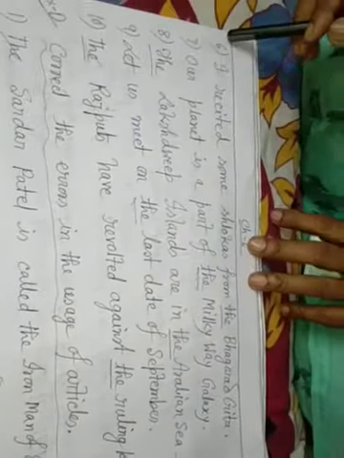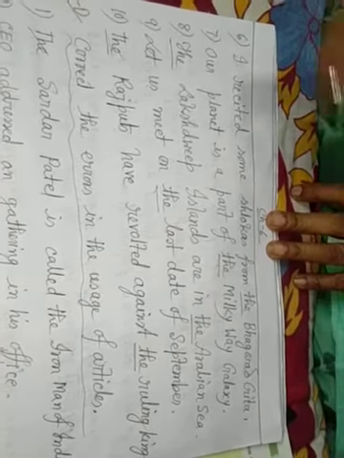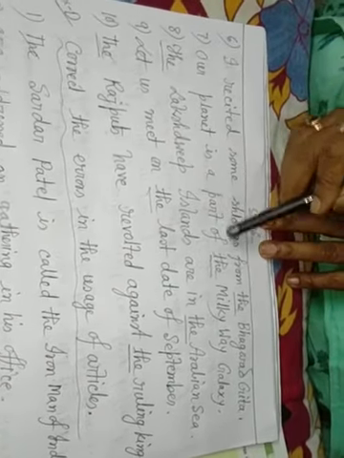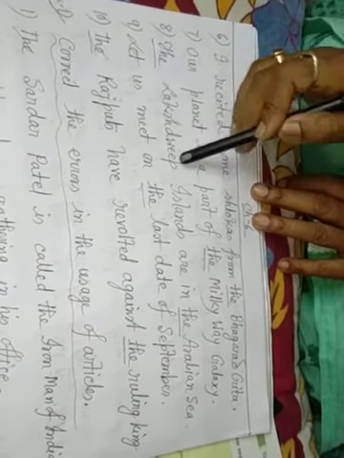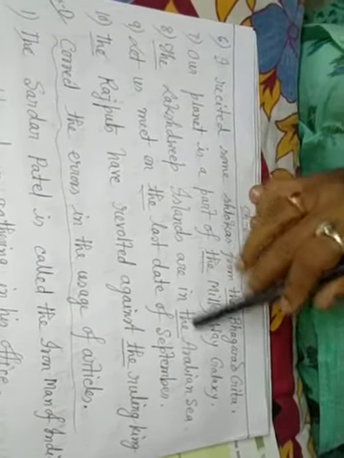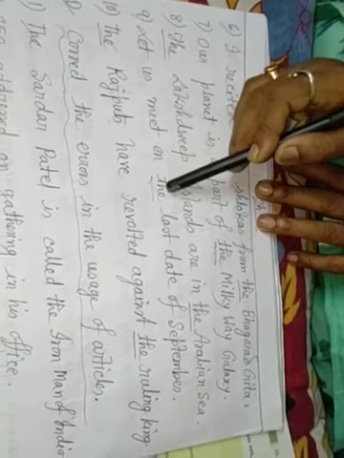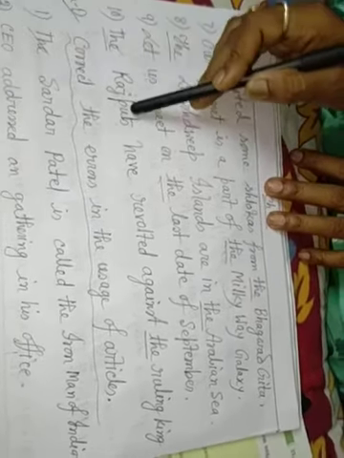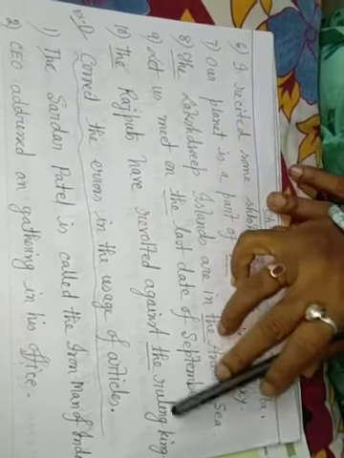Okay, repeat it again. 6. I recited some slokas from the Bhagavad Gita. 7. Our planet is a part of the Milky Way galaxy. 8. The Lakshadweep Islands are in the Arabian Sea. 9. Let us meet on the last date of September. 10. The Rajputs have revolted against the ruling king.